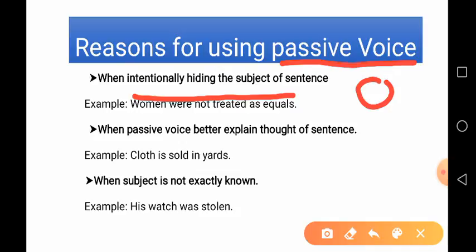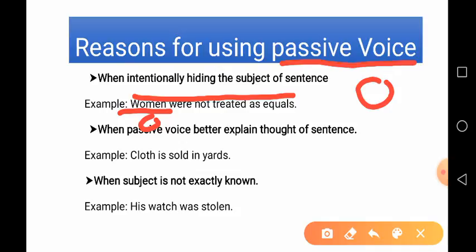So, women is the object, who were not treated equally in the past ages. Who did not treat women equally is not said. So, the subject is hidden.